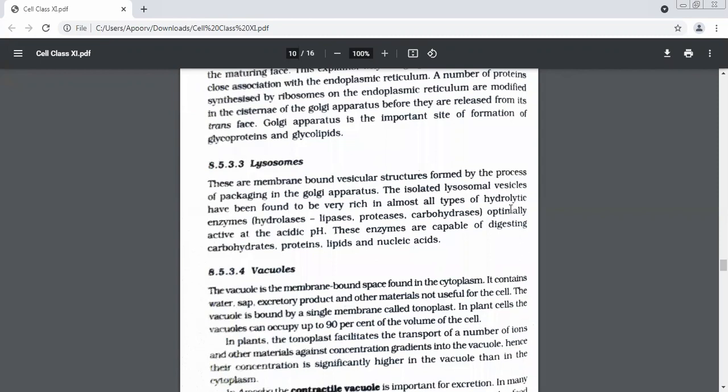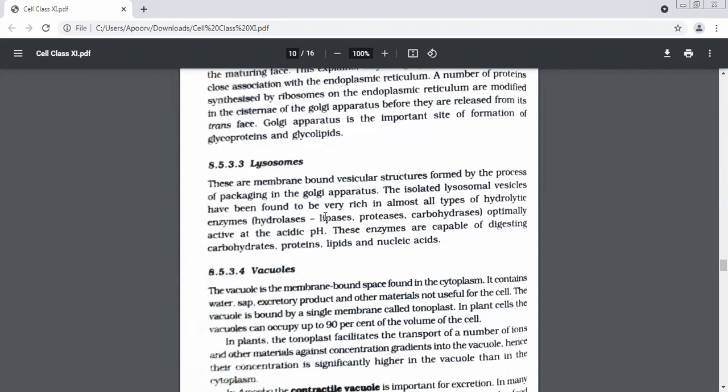Hydrolytic. Digestive enzymes. What does the word hydrolytic enzyme mean? Digestive enzymes. Those enzymes which can digest anything quickly. They can eat anything, they can digest anything. Those enzymes are known as hydrolytic enzymes. Now we have categories of those enzymes. Those enzymes which can digest lipids, sorry, what do you call them?